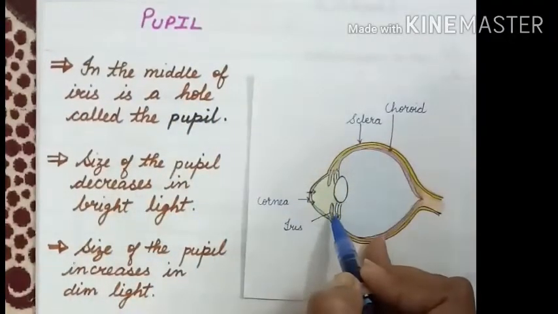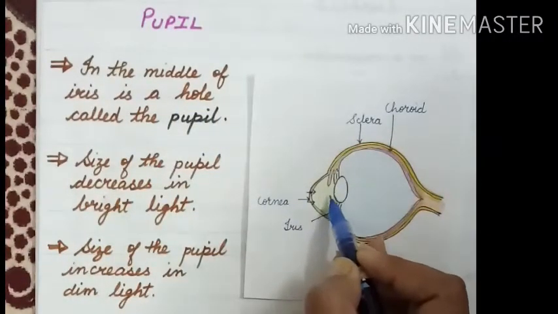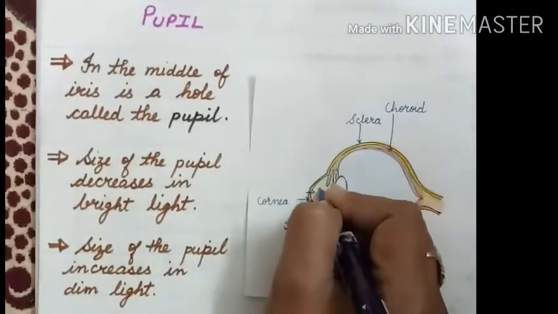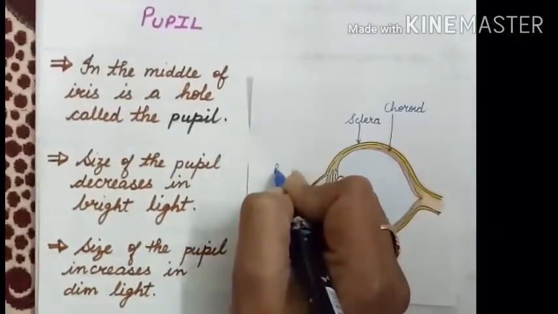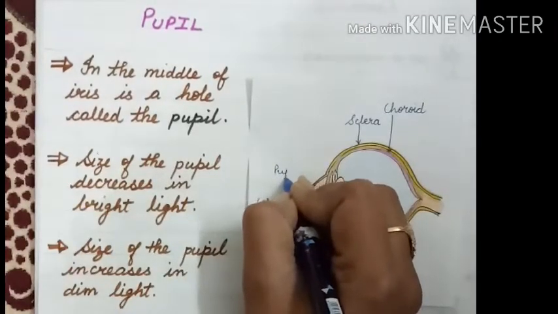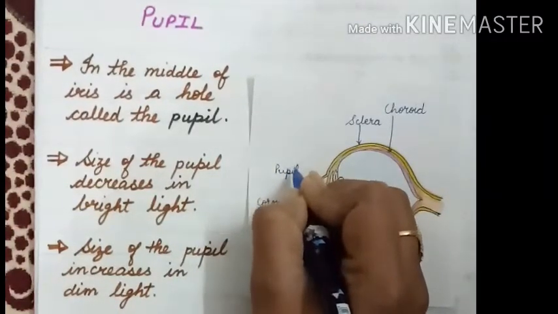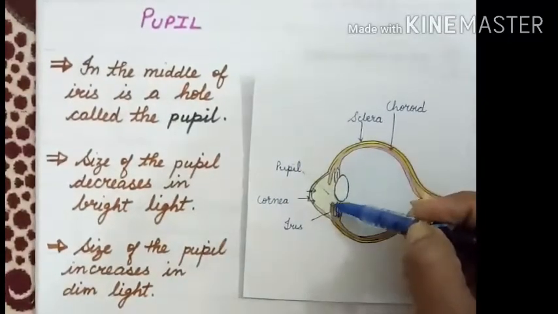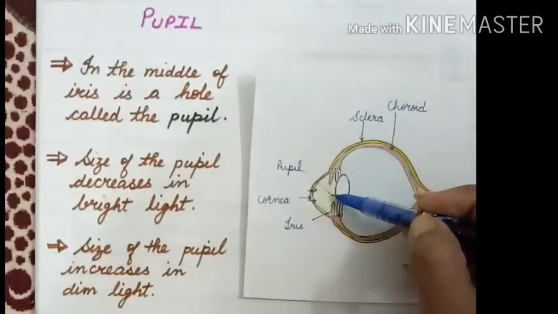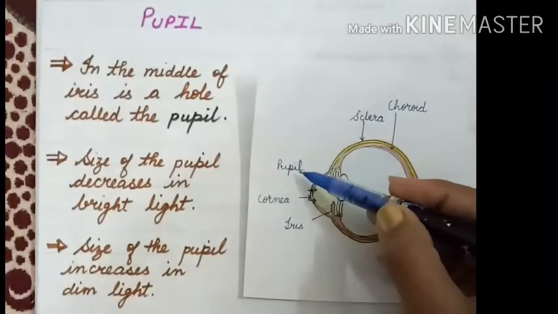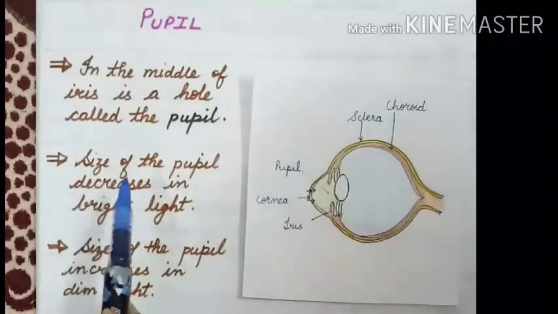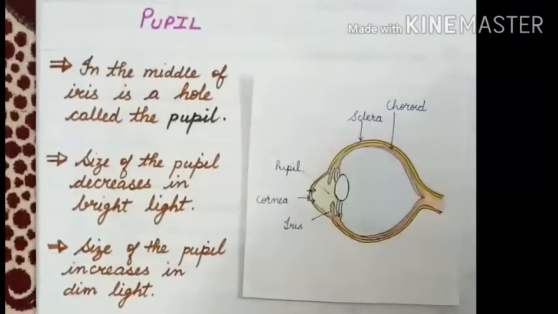So you can see in the picture, in the middle of the iris, this space is known as pupil. Pupil is the hole between two iris. So these two are iris and the hole between two iris is known as pupil. The size of the pupil decreases in bright light and the size of the pupil increases in dim light.